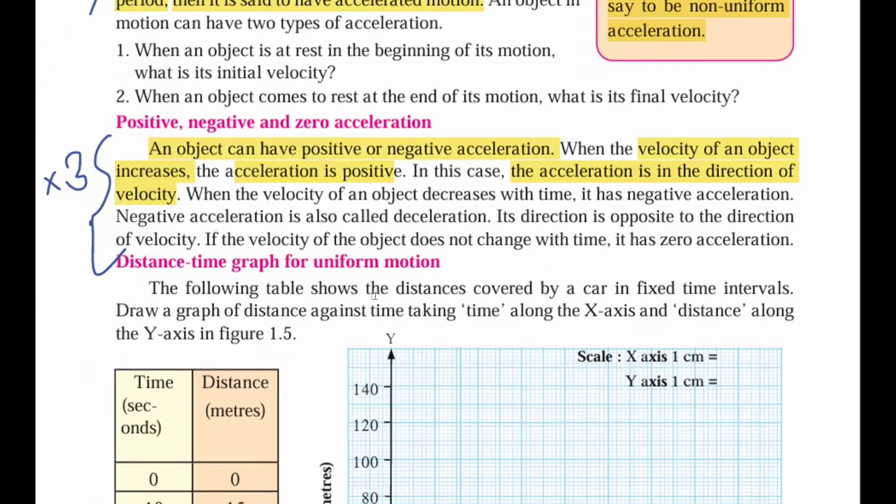Let's go to the next one. The velocity of an object decreases with time. It has a negative acceleration.